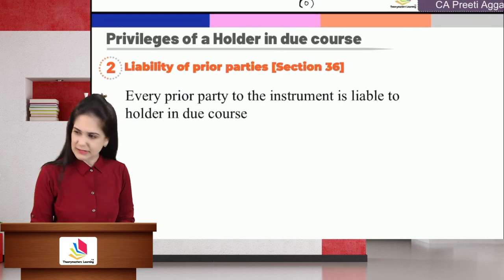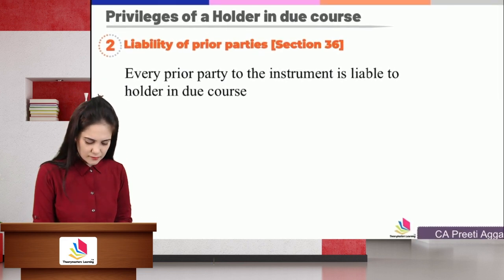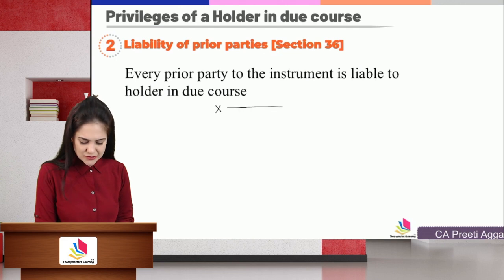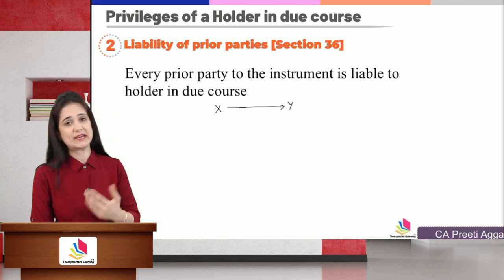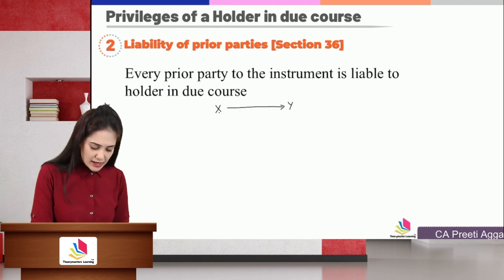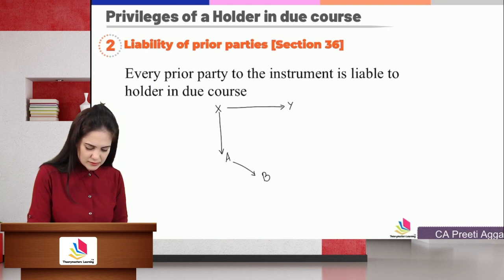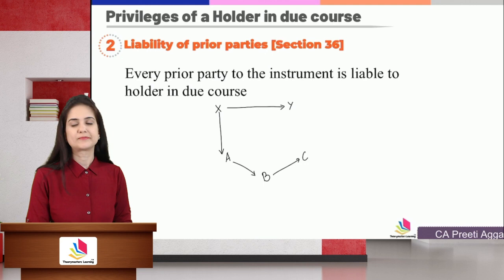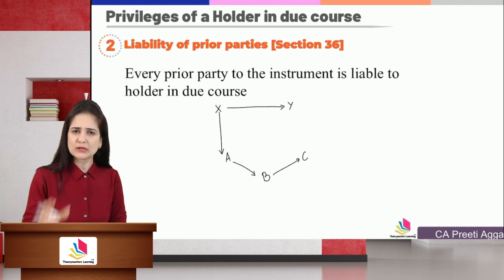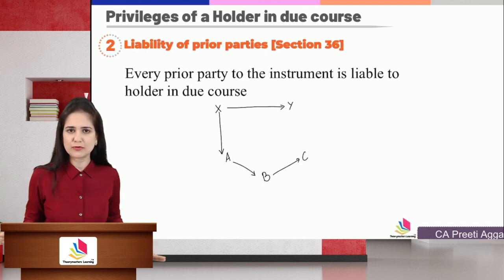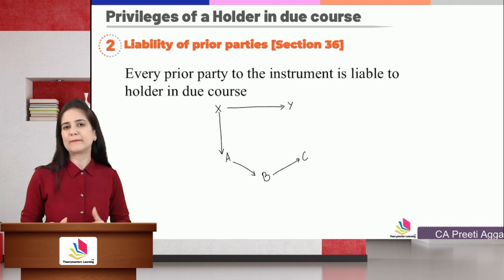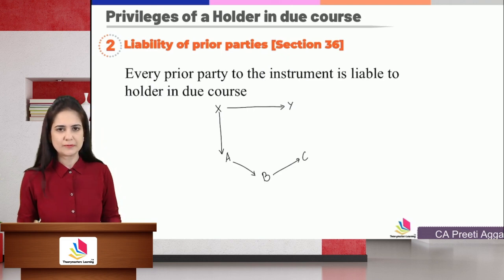Now, X drew an instrument on Y, Y accepted the instrument, X then endorsed it to A to B, and B to C. Students, you can pause the video anytime you want and copy these examples in your notebook or textbook.